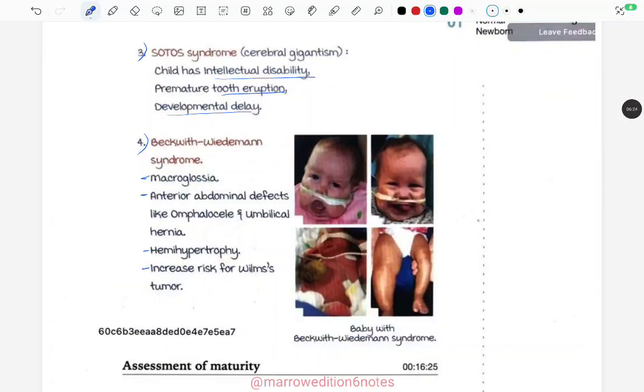So let's look at this image. In this image, we can see that the child is having macroglossia. That's why the mouth is open, and the tongue is coming out. In this image, we can see abdominal contents, abdominal defects. And in this, we can see hemihypertrophy. See, this leg is hypertrophied as compared to the other one. And in this Beckwith-Wiedemann syndrome, there is increased risk of Wilms tumor also.